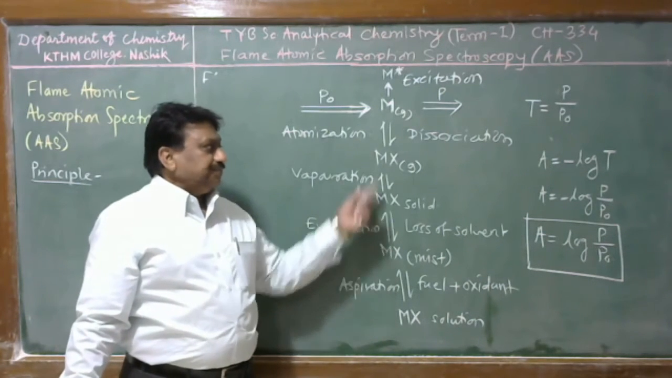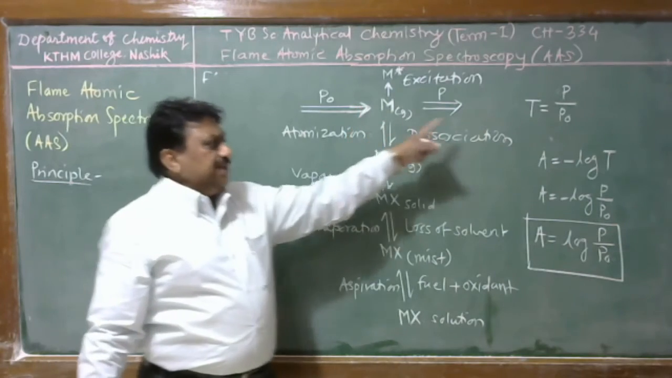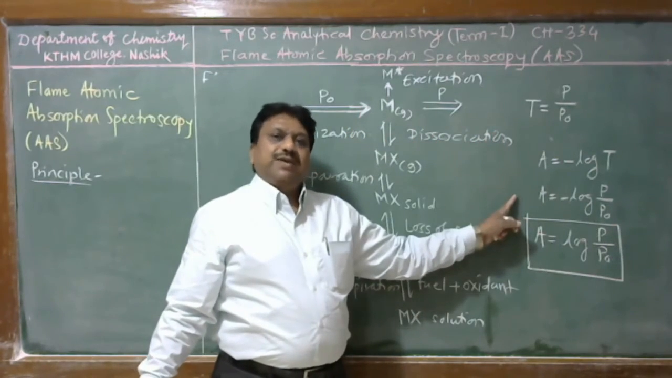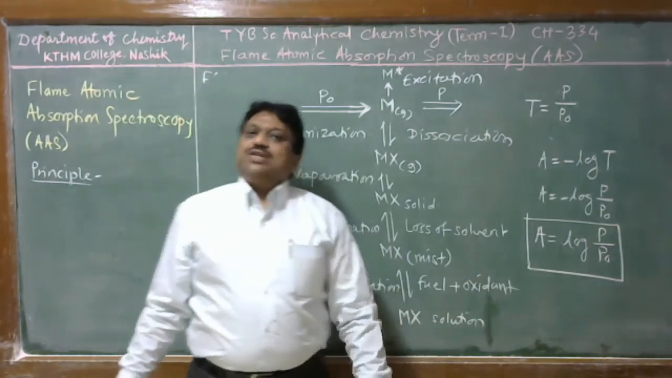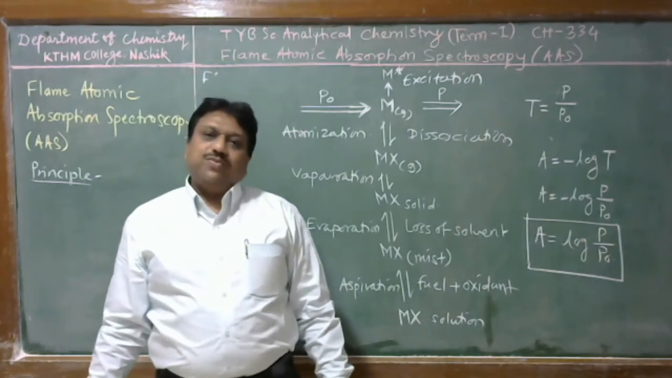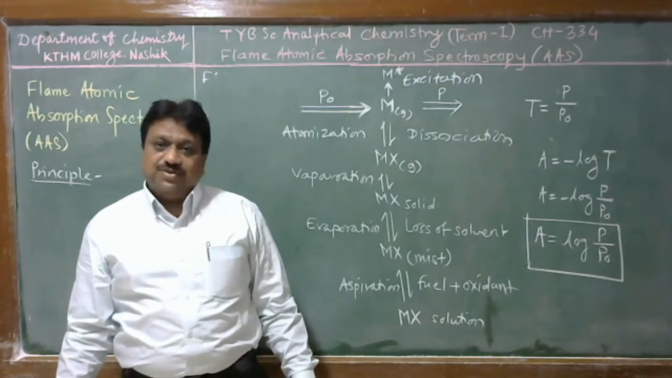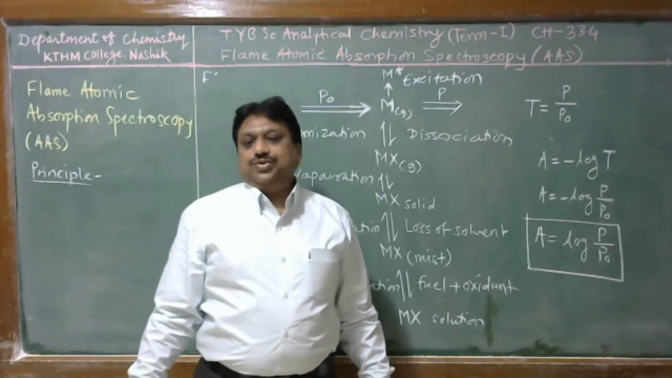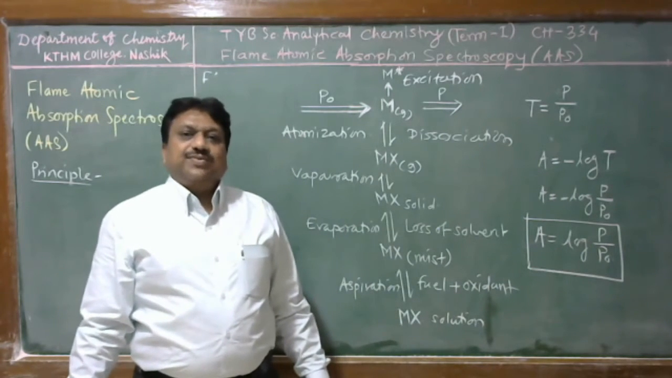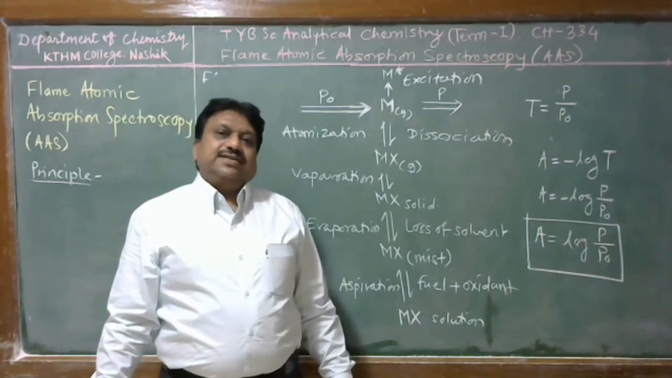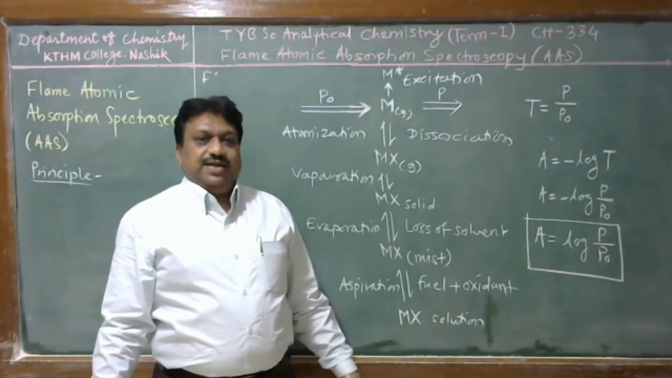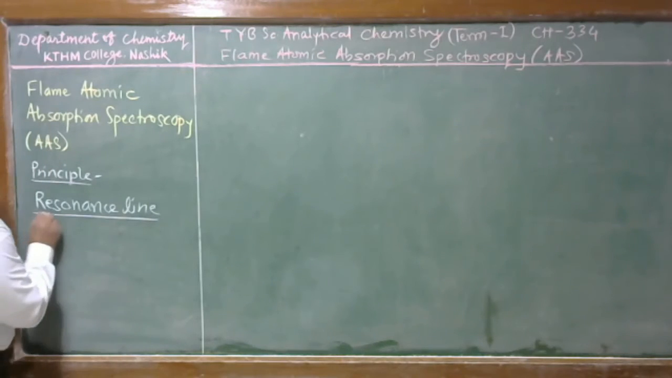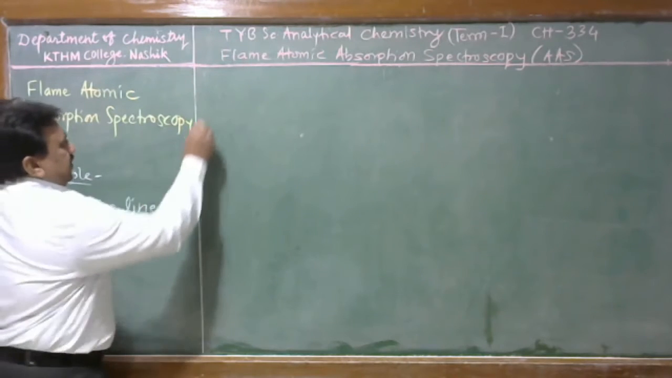Therefore, this is the underlying principle of flame atomic absorption spectroscopy, in which the decrease in radiant power of the resonance line is measured as absorbance, which is directly proportional to the concentration, or the number of gas phase atoms that are excited into the excited state. Students, now we discuss what a resonance line is.